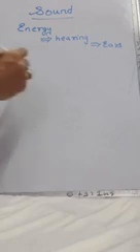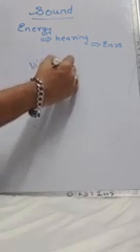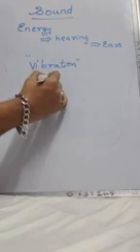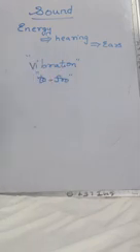Sound is produced due to vibrations. What is the meaning of vibration? Vibration means a rapid to and fro motion. Now, there is a difference between oscillation and vibration. Oscillation is also to and fro motion. Vibration is also to and fro motion. But oscillation is slower than vibration. Vibration is faster than oscillation. So vibration, we can say it is nothing but rapid to and fro motion of a particle. So I would write here to and fro motion.